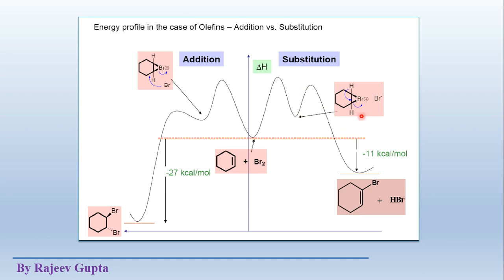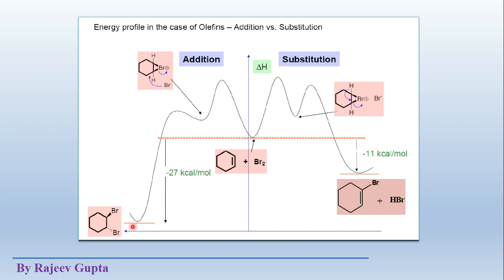Now in the second step, what should we do? Because it is a substitution, one hydrogen atom will be removed as H plus ion, and it leaves these sigma bonding electrons inside the ring, and we get this type of molecule. See, this is again an alkene where we get the mono substituted product. So compare the potential energies of these two obtained products.